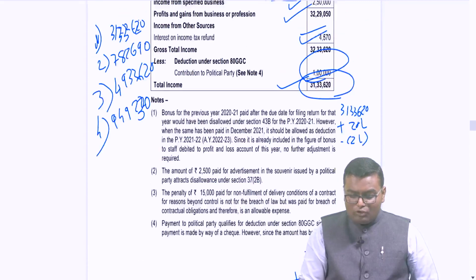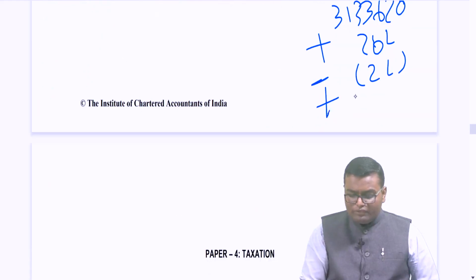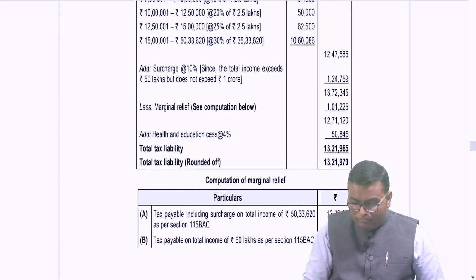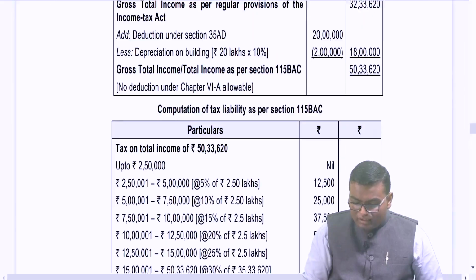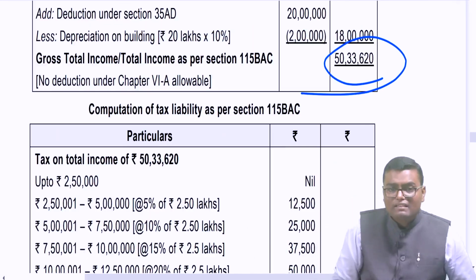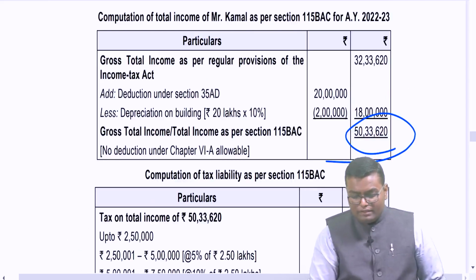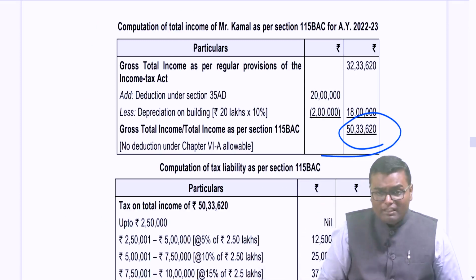One more thing I have to add back is 80GGC 1 lakh, because it is also not applicable if I am following 115BAC. So now what will be my total income as per 115BAC? My total income will become 50 lakh 33,620. That will be my total income as per 115BAC.